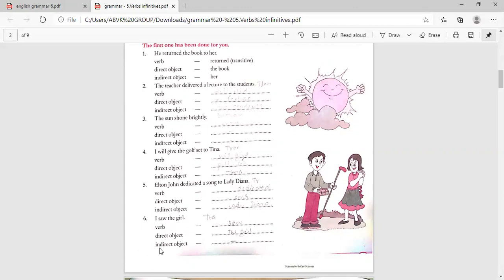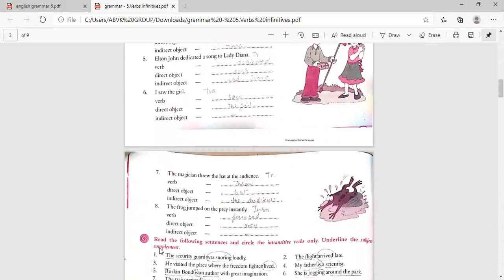Now, seventh one, The magician threw the hat at the audience. So verb, threw. What did he throw? Hat. So that is direct object. To whom? At the audience. So here that is indirect object. So that's why it is also a transitive verb.